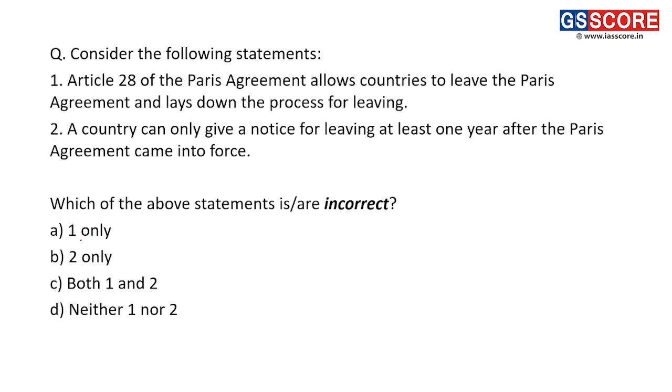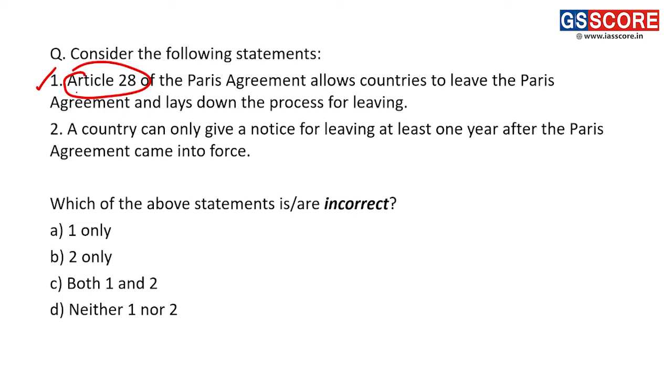Next, consider the following statements. First, Article 28 of the Paris Agreement allows countries to leave the Paris Agreement and lays down the process for leaving. This statement is correct. Article 28 of the Paris Agreement talks about members leaving this particular agreement. So the first statement is correct.